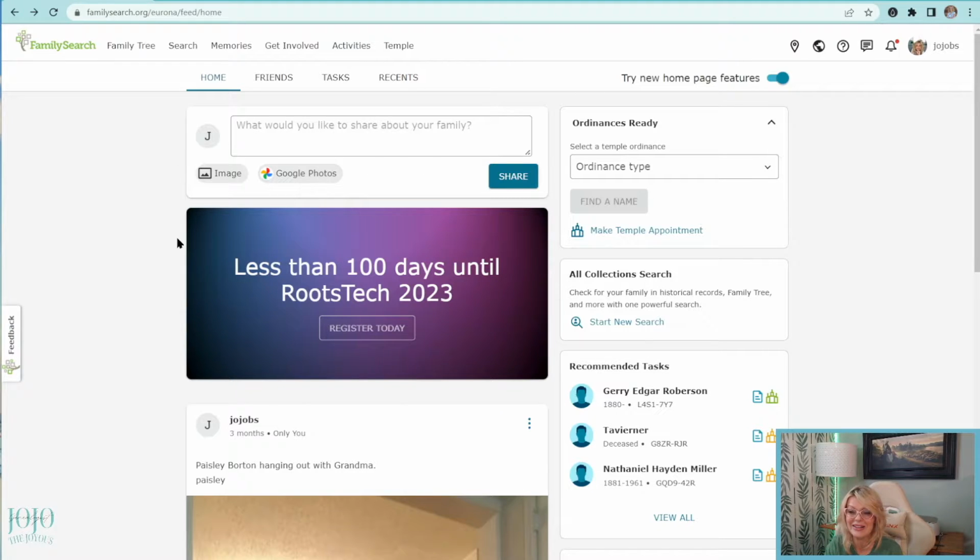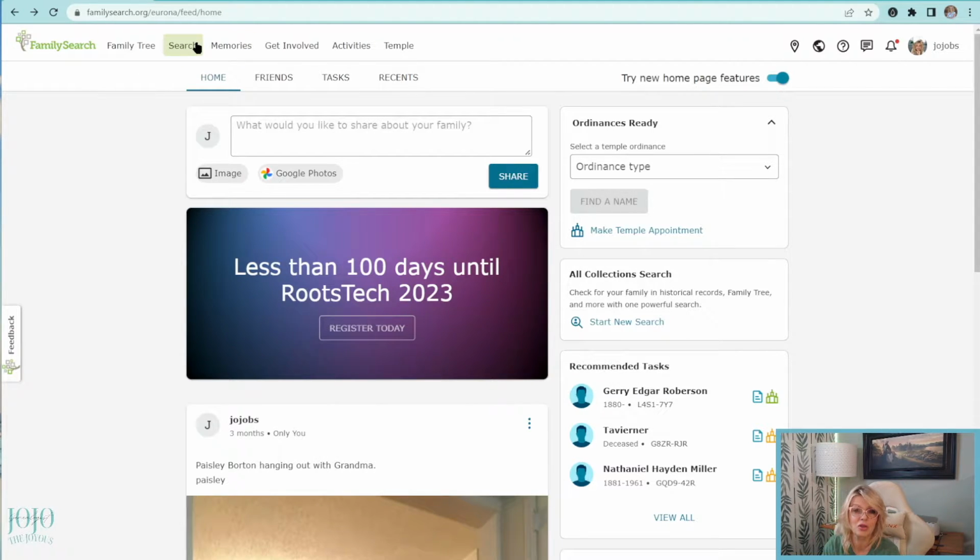All right. So let's get started. First off, what we're going to do today is I'm going to show you how to join a community within Research Wiki that will help you find a translation or help you find somebody to transcribe a document for you. So that's what I'm going to show you today.